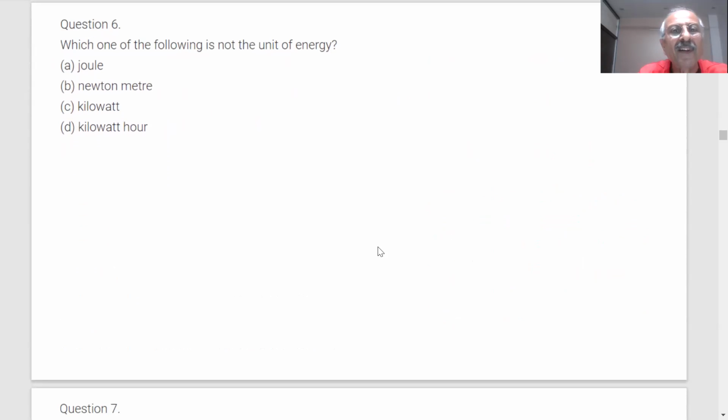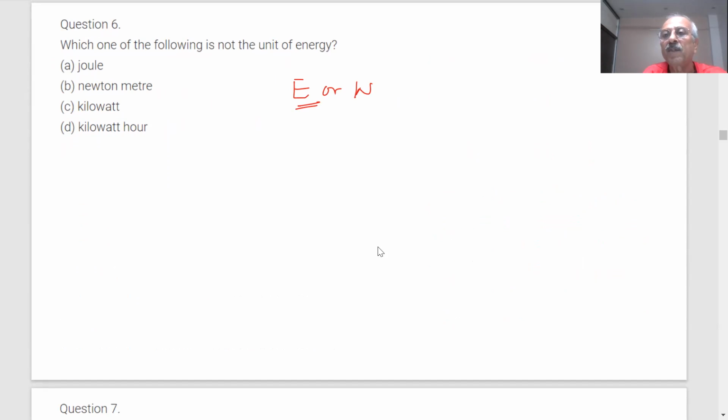Which one of the following is not the unit of energy, students? Kilowatt. What is energy or work? How did you find work or energy?